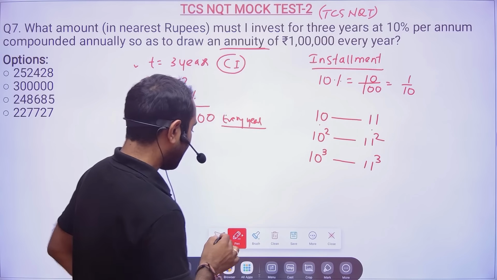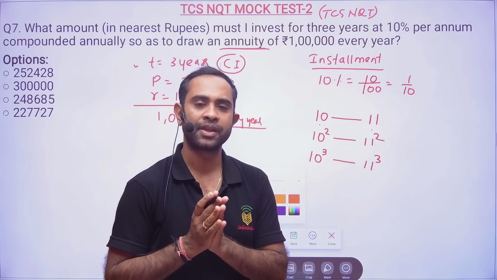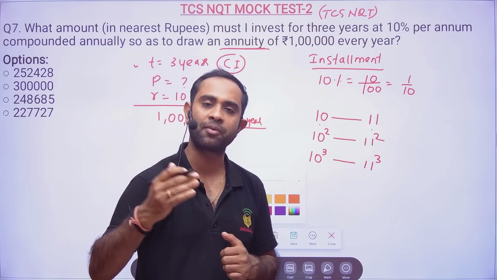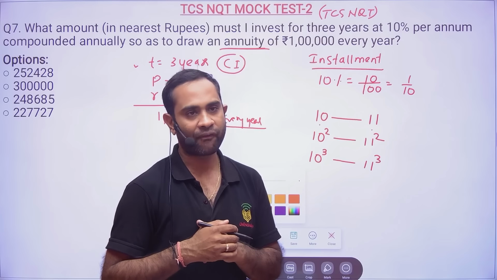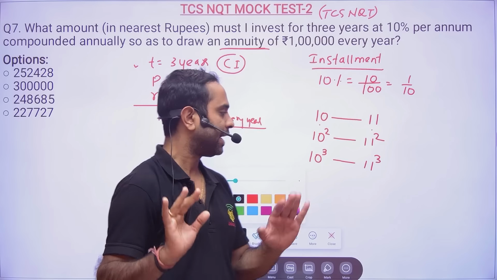Now, if you buy a mobile from Flipkart, will all the installments be the same, or will they be decreasing? First month installment is 2000, second month 1500? No, it will be the same.